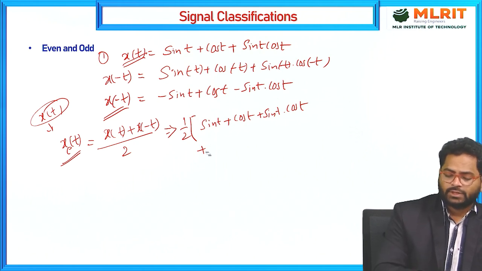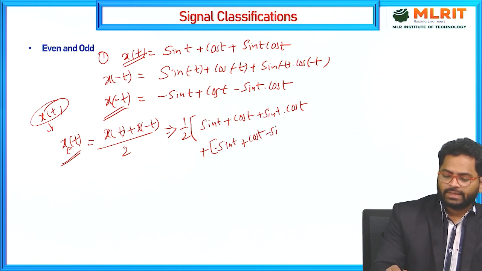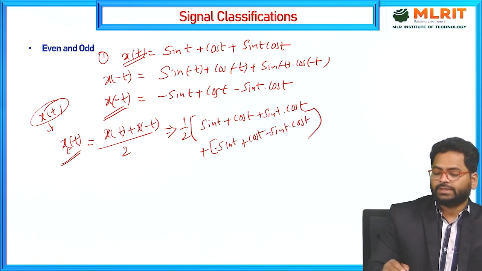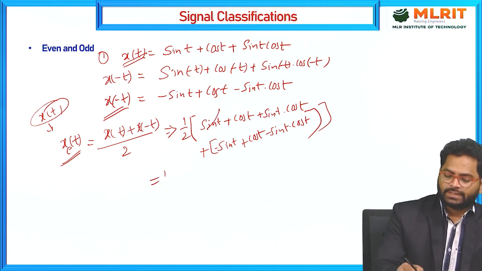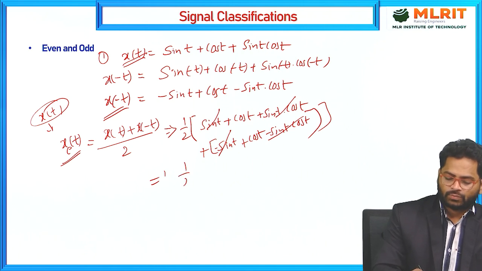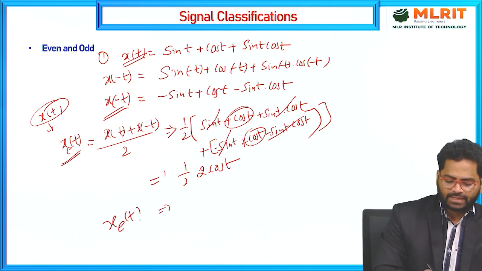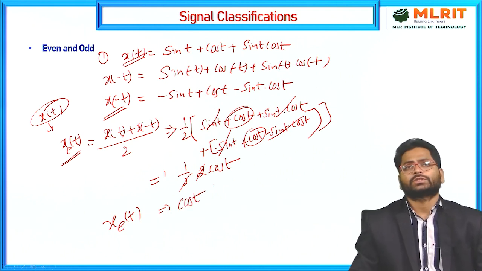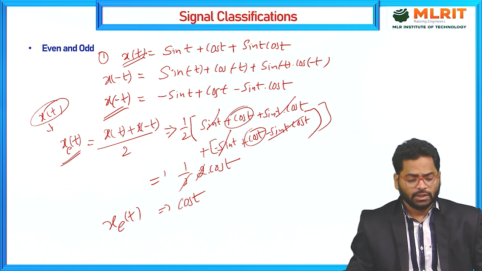X of minus t you can directly write as minus sin t plus cos t minus sin t cos t for the second one. From here, sin t and minus sin t will get cancelled, and these two terms also get cancelled. You will get 1 by 2 into 2 cos t. So xe of t is equal to cos t, the 2 gets cancelled. In this process you find the even component.